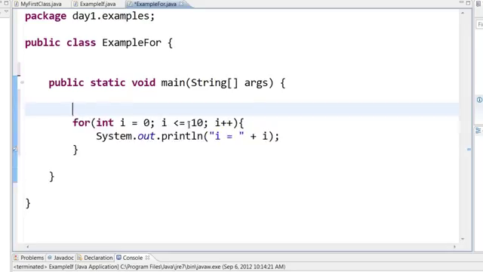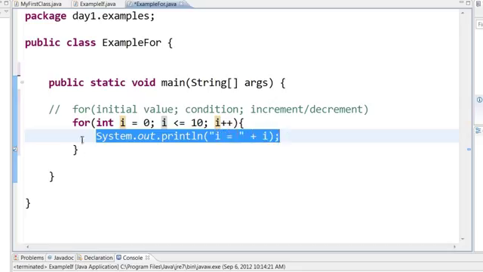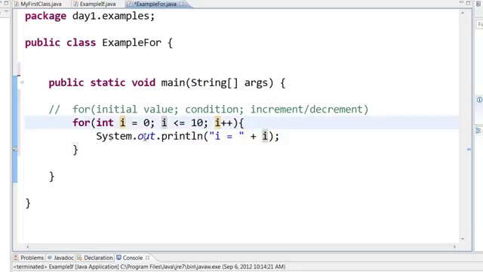A for statement, you can see, has three parts: the initial value, that is int i equal to 0; the condition, that is, loop through this as long as i is less than 10; and then the incrementer or decrementer of i. The very first time, the value of i has been declared as 0. So it will come here and check, is i less than or equal to 10? Yes, 0 is less than or equal to 10, so it will execute whatever is within these curly braces. It will print out system.out.println i equal to 0.